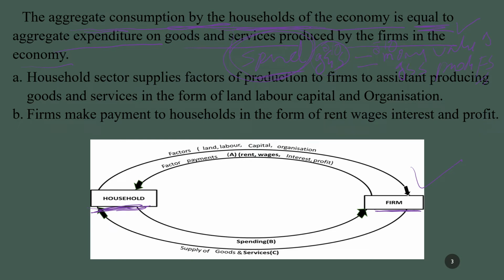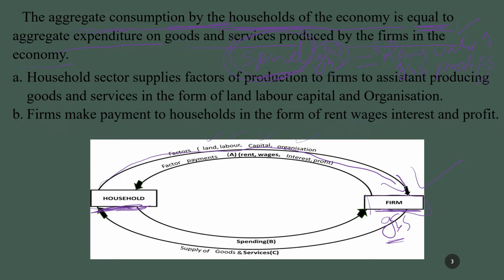So what will the household sector do? It will supply factors of production to firms to assist in producing goods and services. So they participate in the production of goods and services in the form of, you can see, land, labor, capital and organization.